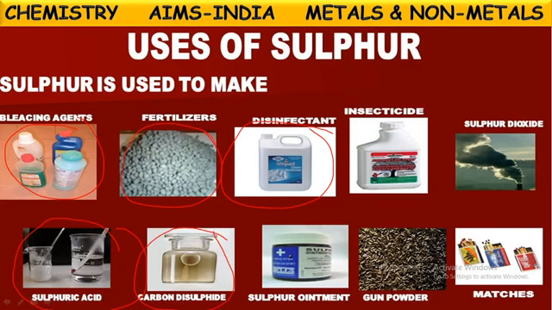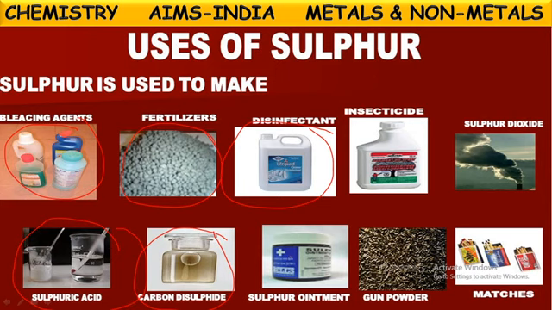Some ointments. It is a domestic purpose, we can say. In our homes, we use some ointments for curing wounds and burn wounds. We use some ointments to apply on those wounds. So those ointments are made up of this sulfur. Sulfur is used in making of those ointments.